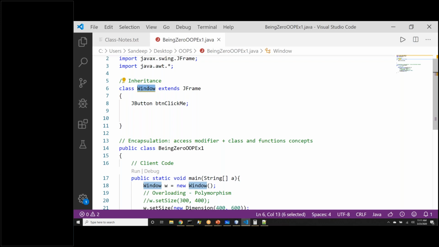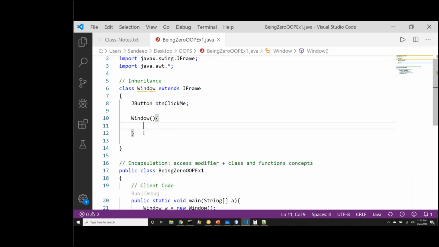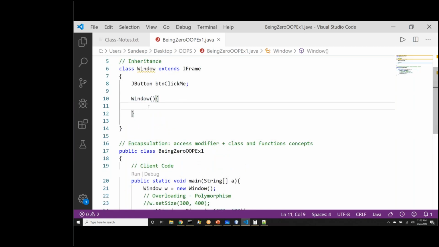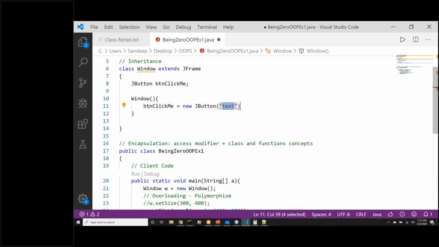Now, what is the relationship between JButton and the window class? Can you describe the relationship now? This has a relationship, absolutely. So we have JButton in window. Now what we will do, we will define a constructor which will actually initialize this JButton, and it will add the button to the window, because the moment client code says create a window, it should create a window with a button on it. We should not worry about anything else after that. So we should say btnClickMe is equal to new JButton, and we will call it with the text. Here we are giving the title, click me.